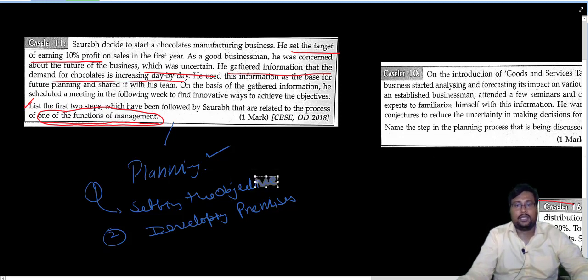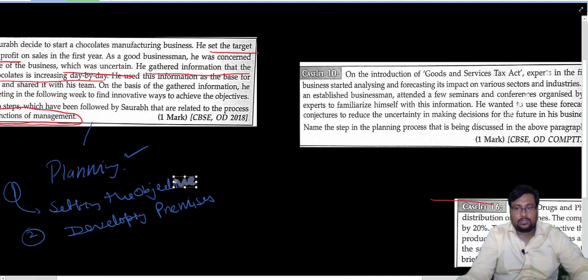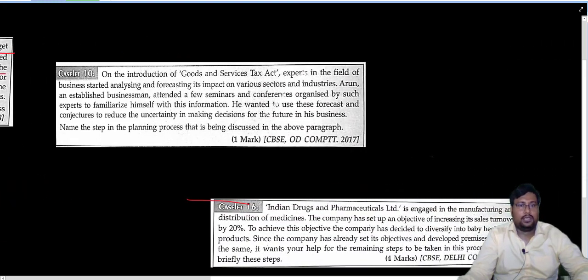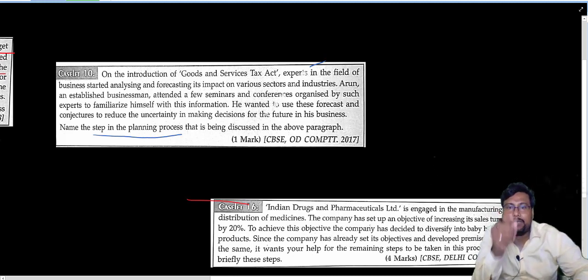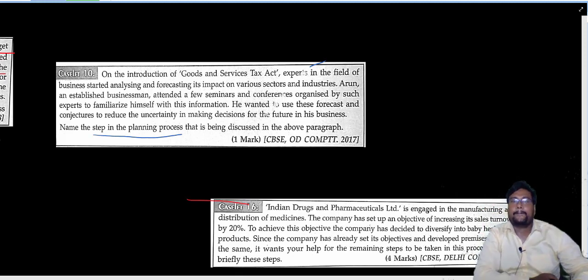Now, case number 2. So read case number 2 also very carefully, and after that we will solve that. Okay. Chalo ji, case number 2. Name the step in the planning process. You have to find out which step is used in this. You have 2 minutes, read it and give the answer in the comment.